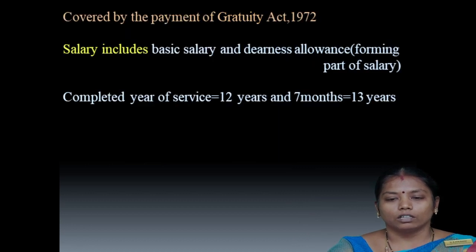Next, for those covered by the Payment of Gratuity Act 1972, the salary is calculated like this.